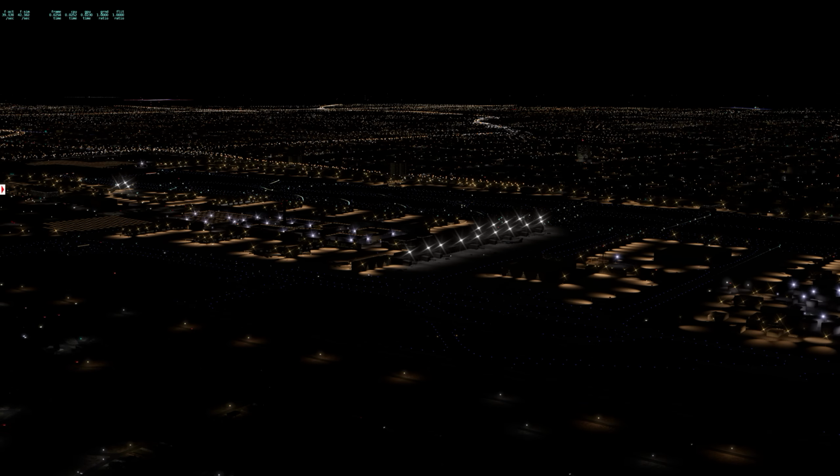I had it at minimum, and you'd still get nice traffic. You'd still see the cars driving around, but without the huge FPS hit. So we're getting about 38 frames from 25. We're talking about somewhere between 13 to 14 FPS total loss.